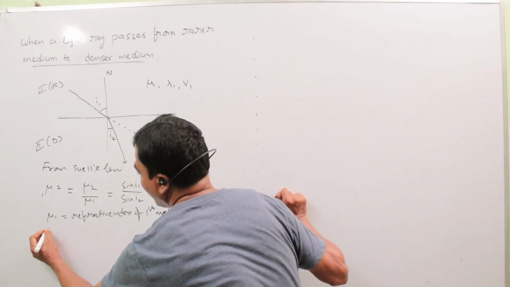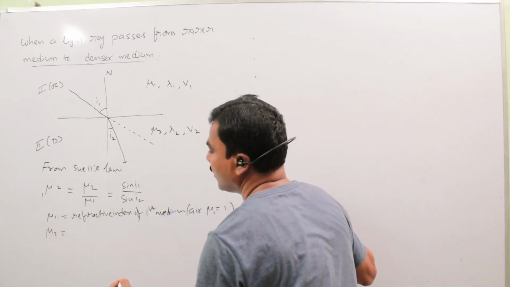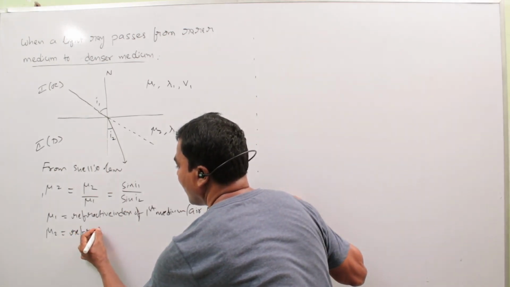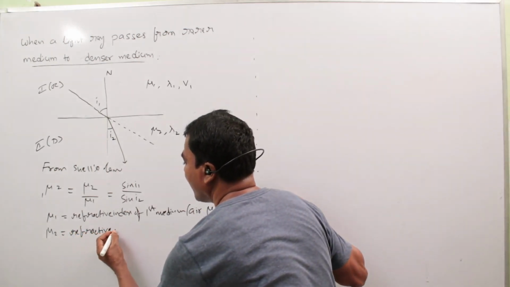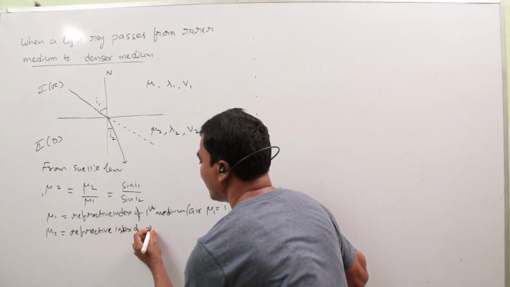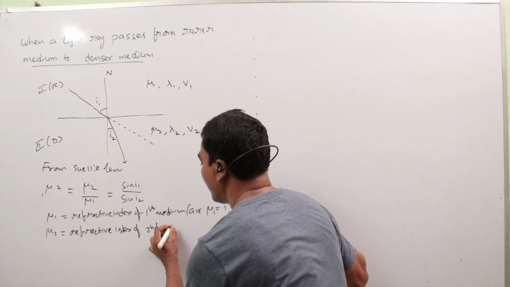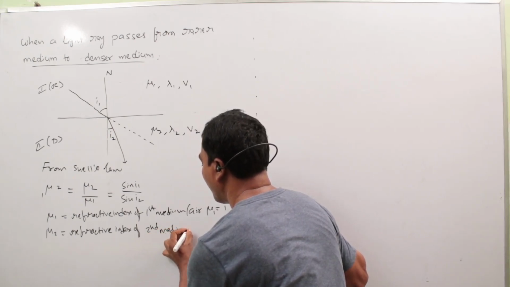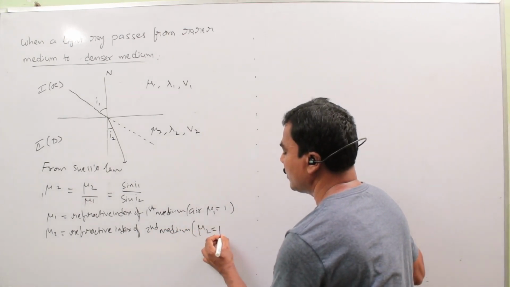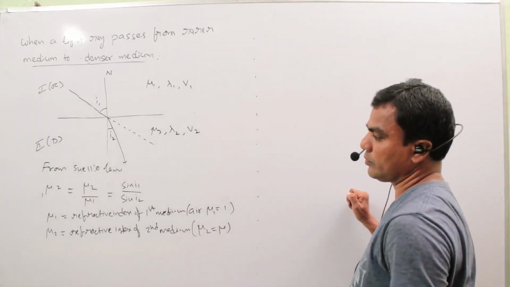So mu2 is the refractive index of the second medium, so mu2 equals mu.